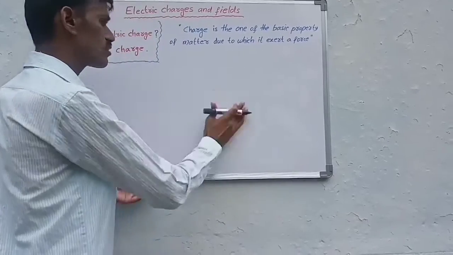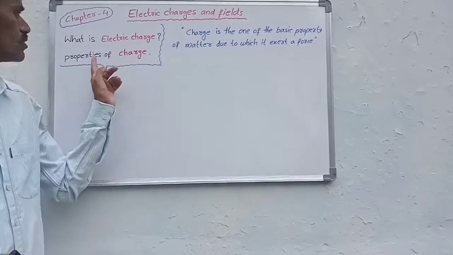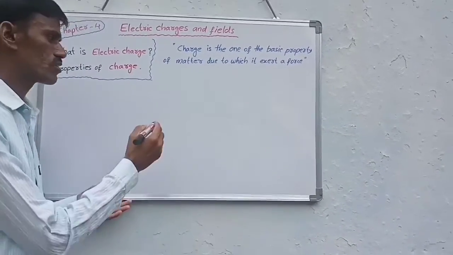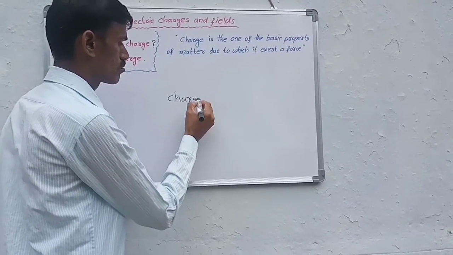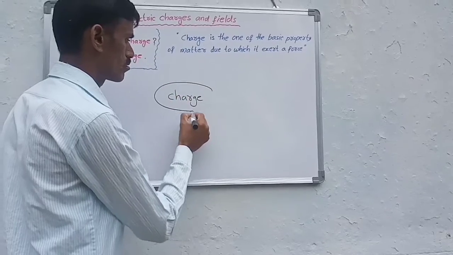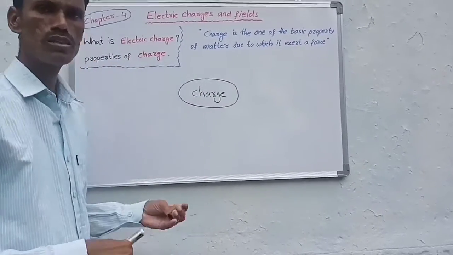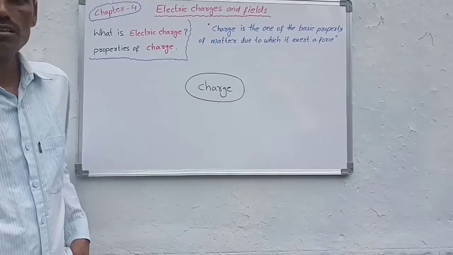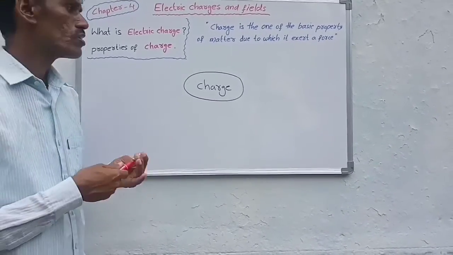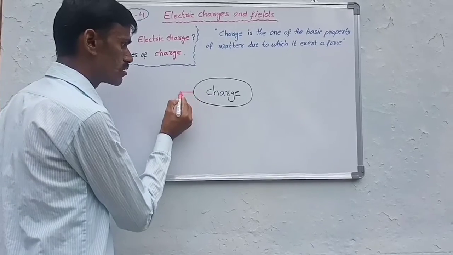So now we discuss the basic properties of charge. The first property of the charge is types of charge.